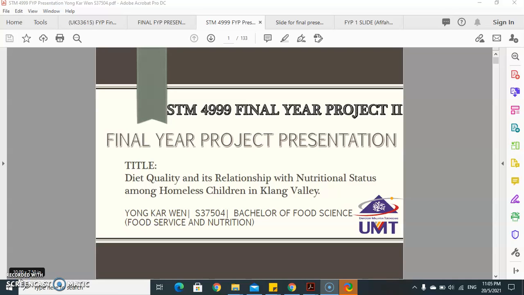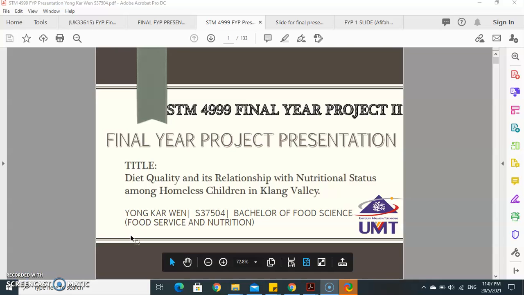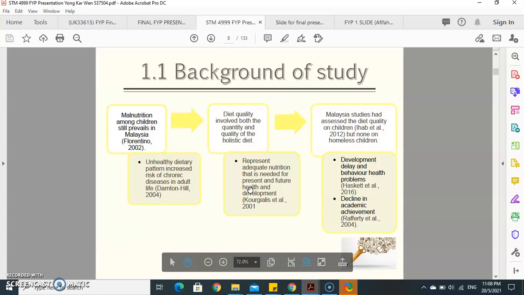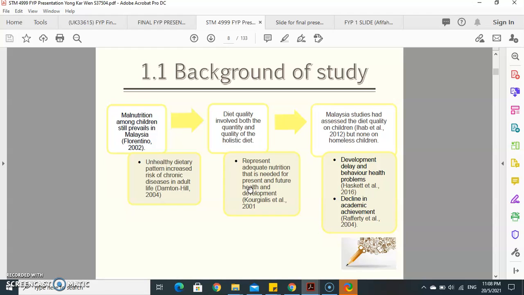Here's another example of your student which looked at diet quality and nutrition status among the homeless children in Klang Valley. So it has diet quality, nutrition status. In the introduction, she mentioned the malnutrition among the Malaysian, and then the diet quality, what is diet quality, and also that Malaysian studies had assessed diet quality, but none had been done on homeless children, and what are the consequences of having poor diet quality.